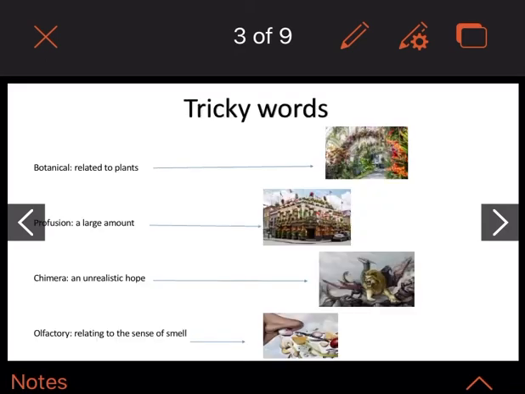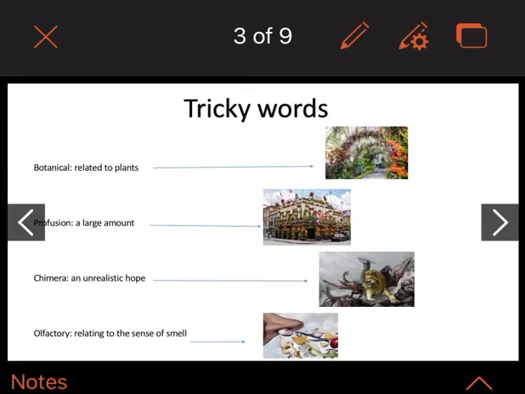There are a few tricky words in this extract. I've got 4 of them for you, and I will talk about a couple of others later. The 4 big ones: you've got the word botanical, that's related to plants, so I've got a picture of a botanical garden there for you. Profusion means a large amount.